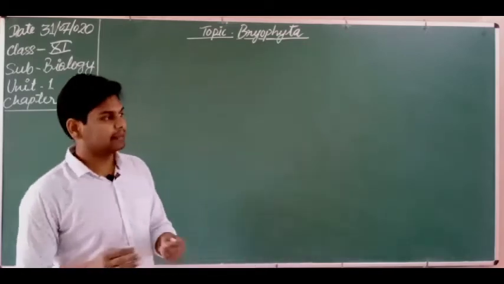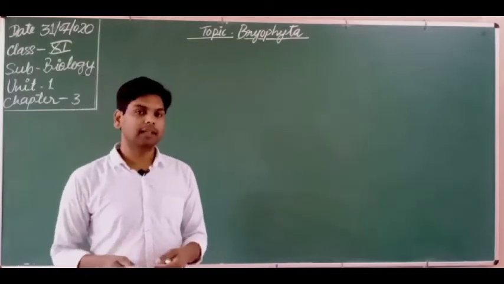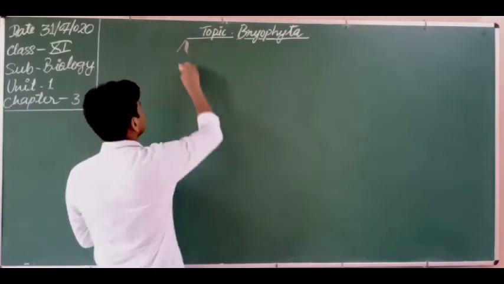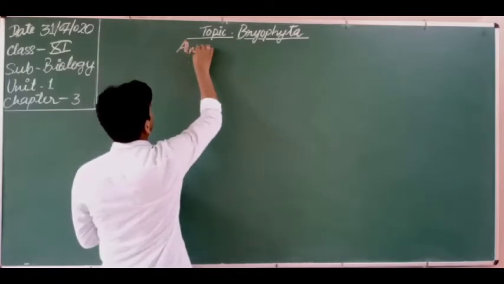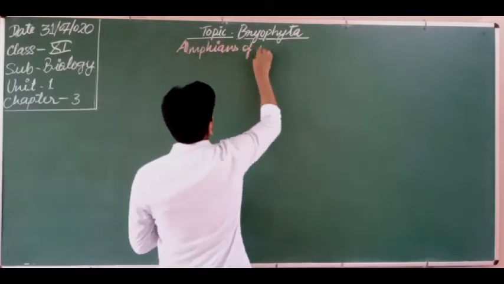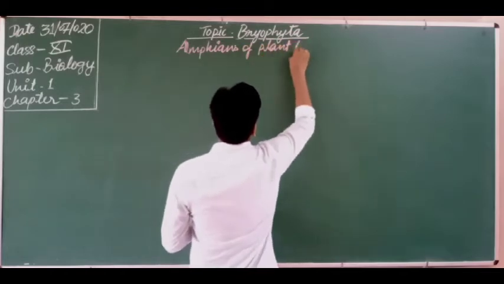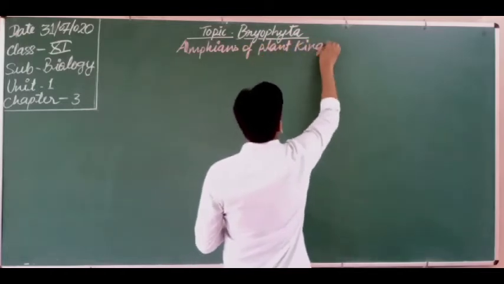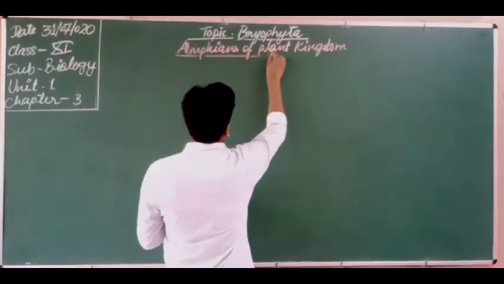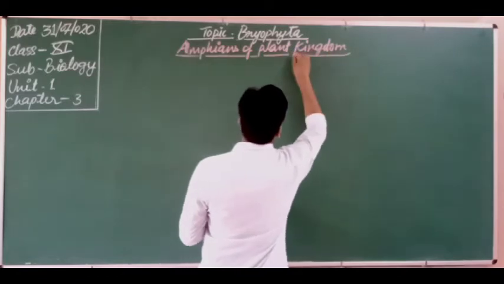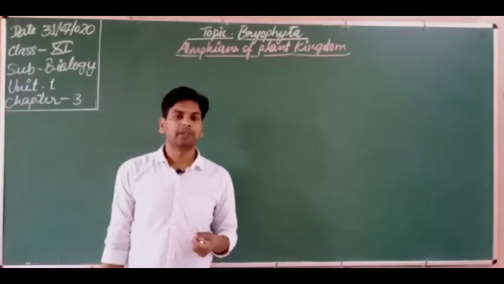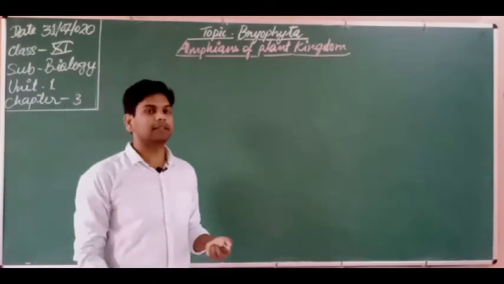They can survive both in water as well as in soil. That is why they are also known as the amphibians of the plant kingdom. So dear students, this is a very important point: amphibians of the plant kingdom. You must remember it. Many times the question is asked, which are the amphibians of the plant kingdom. So you must remember it. These are the amphibians of the plant kingdom.